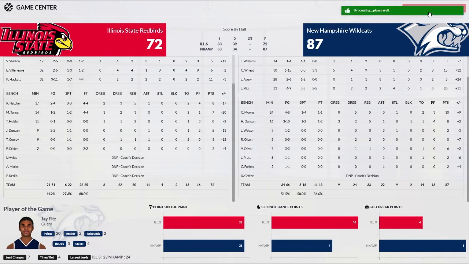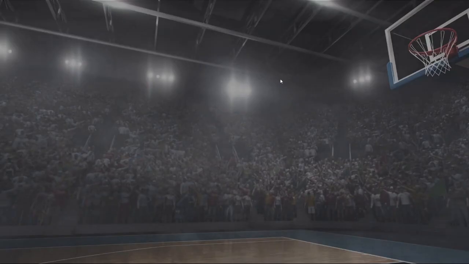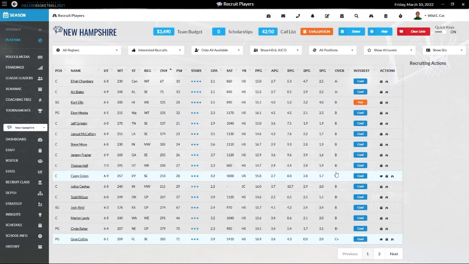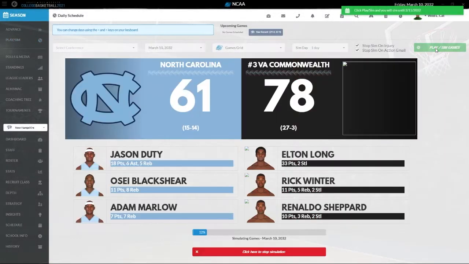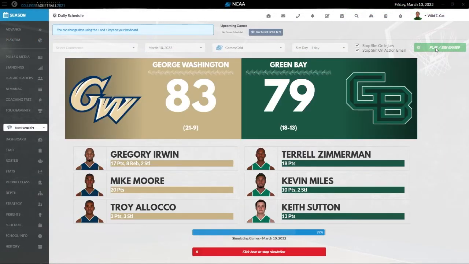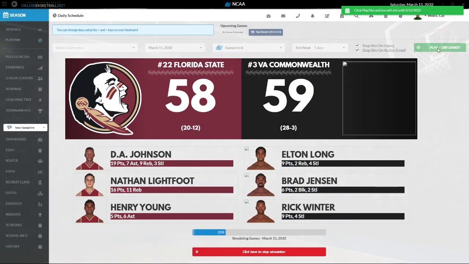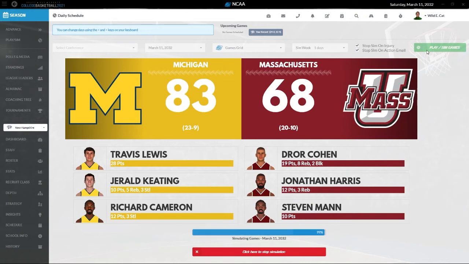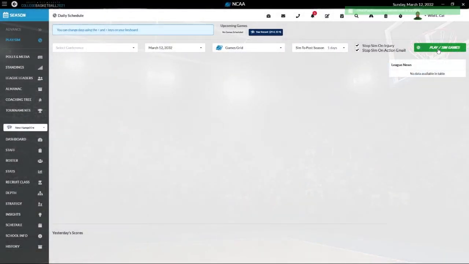So that's it. We win the conference tournament, so we will go and see who we're playing. Do I have to do anything with recruiting? Nope. I'm just waiting to be able to visit these two guys, so we will advance and see who we are playing in the NCAA tournament. As we are 24-8 on the year, another really, really good year for us. I think we would have gotten a bid either way. We would have gotten an at-large bid, I think, either way, but I would prefer the automatic.